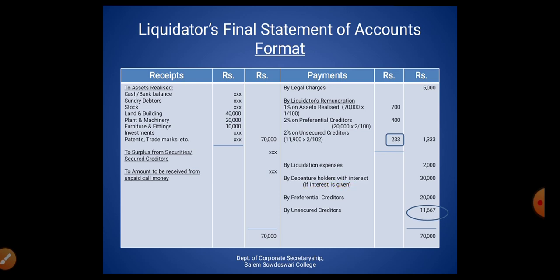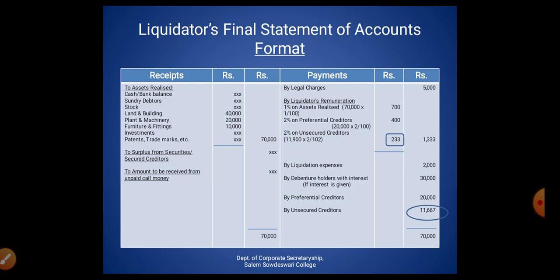Till now we are paying 30,000 plus 2,000 is 32,000, and 5,000 makes 37,000, and 700 plus 400 makes 38,100. So we have an insufficient amount to pay the preferential creditors in full, but we have to give preferential creditors 20,000.